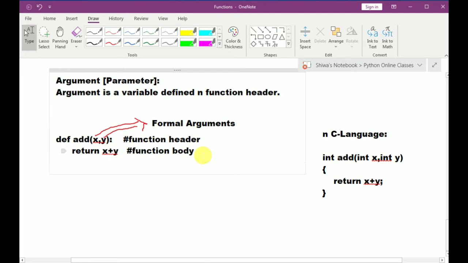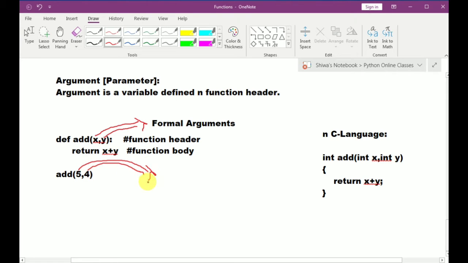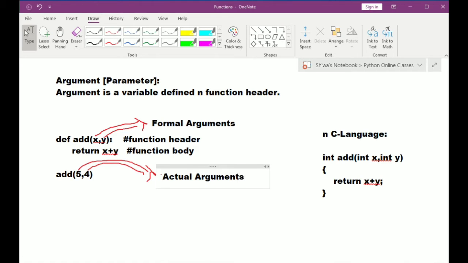Then how can we use this function? We have to call it. So now I am calling add of, I am giving the first value as 5 and the second value as 4. So here this 5 and 4 are called actual arguments.